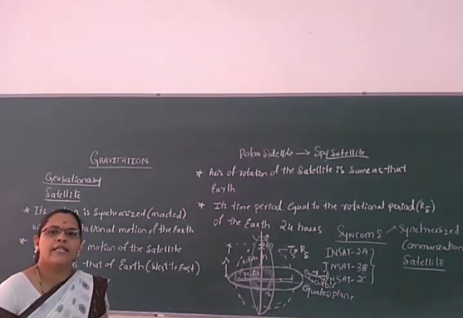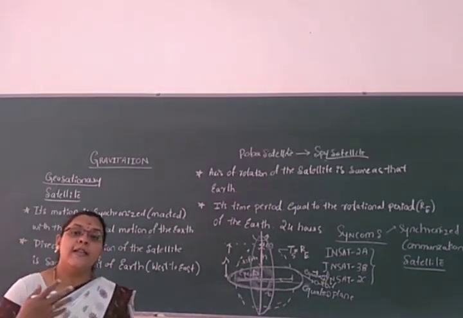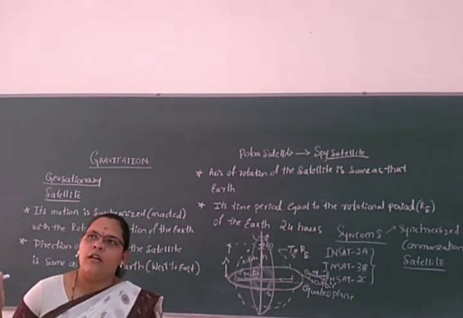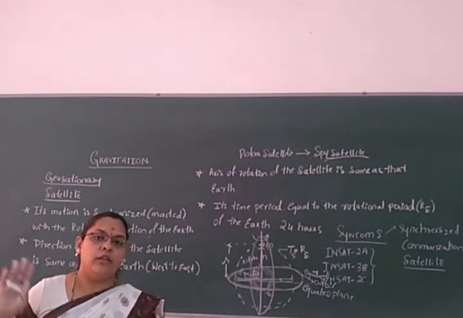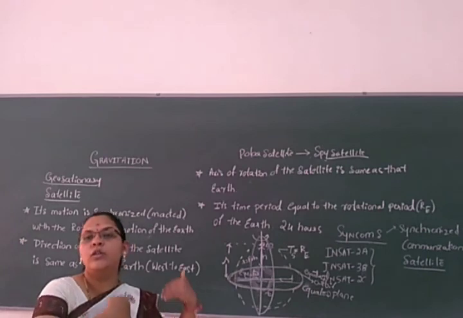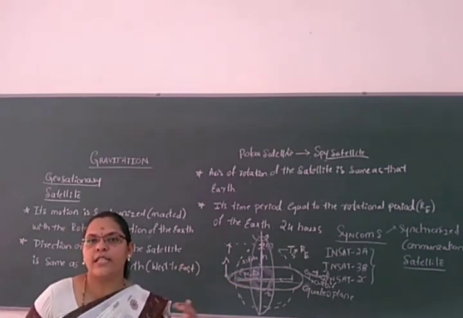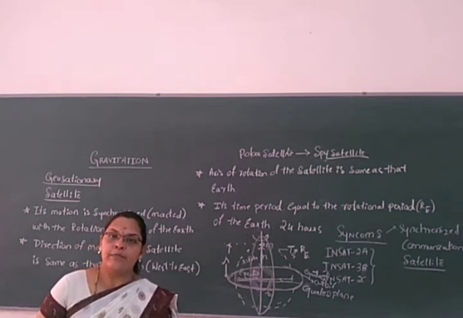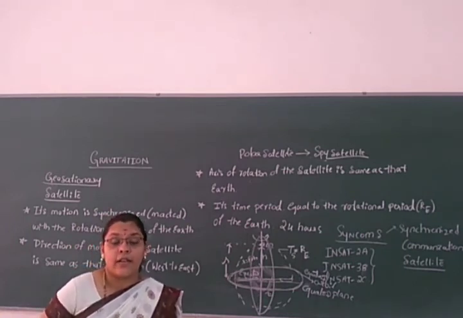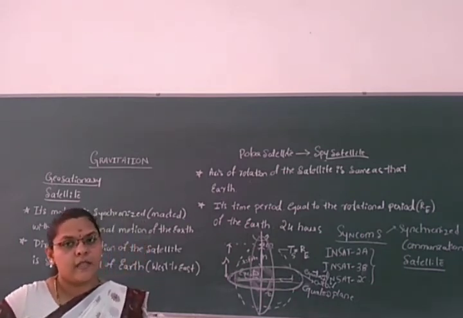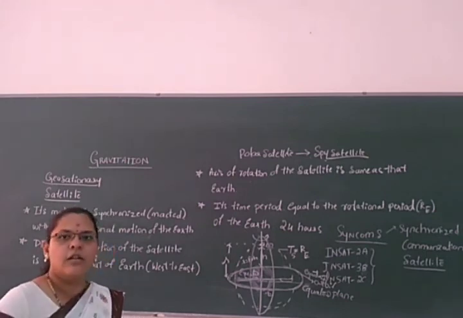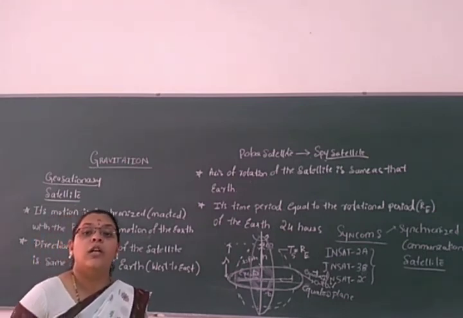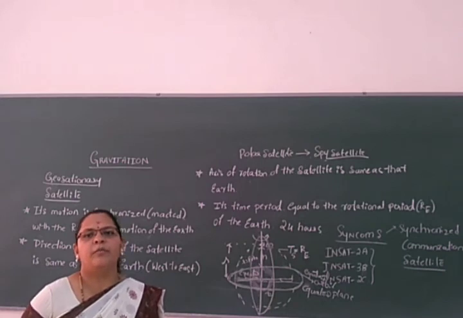The polar satellite is a spy satellite because it moves geographically over a particular portion from north to south. It is very useful for weather forecasting and land survey, land and sea structure. We want to record the land, record the rivers, and monitor the population.